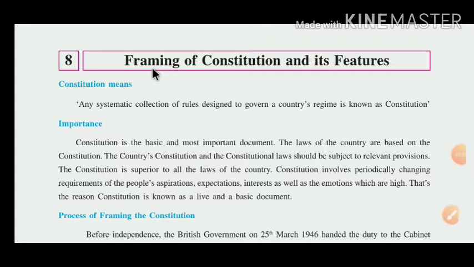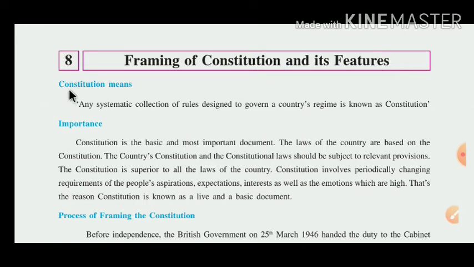Dear children, today we have to learn in Standard 9, Subject Social Science, Chapter number 8. The name of the chapter is Framing of Constitution and its features. What was the meaning of the framing? Framing, it means to prepare, तैयार करना. And features, it means benefit, विशेषता. It means the framing of constitution and its features.